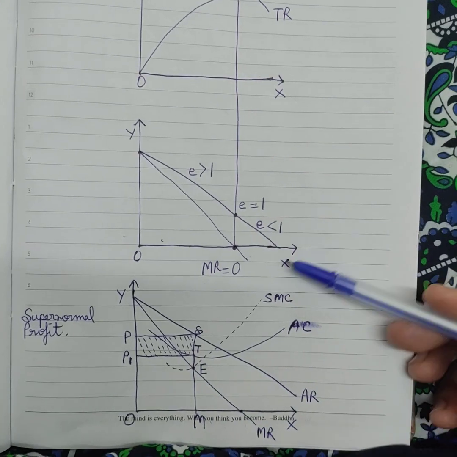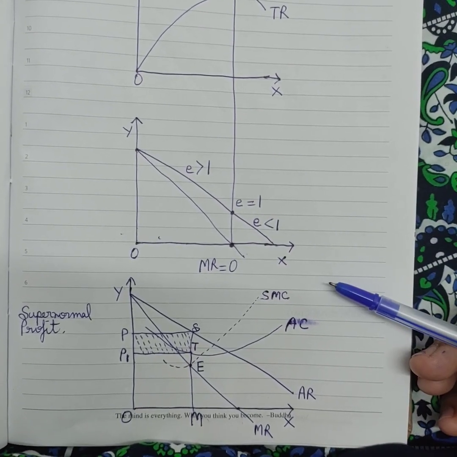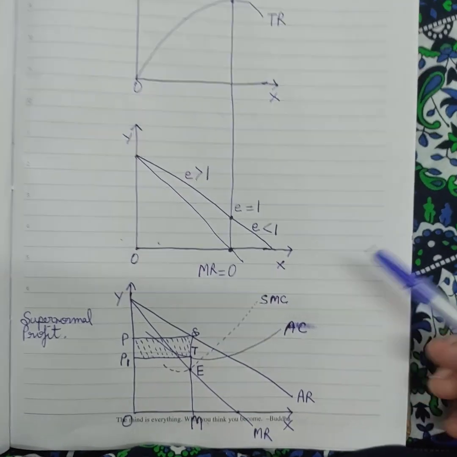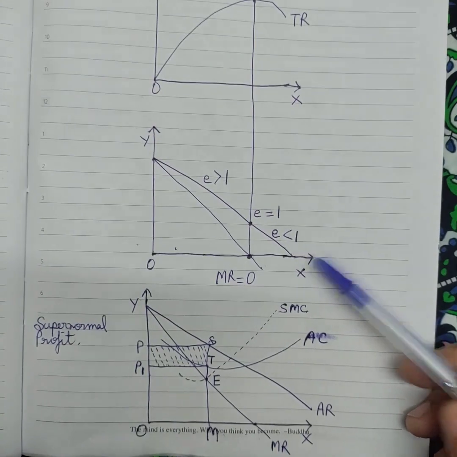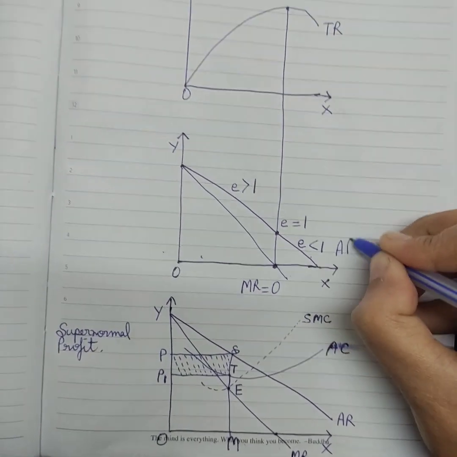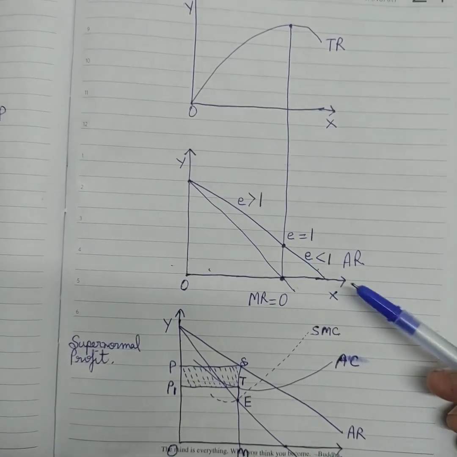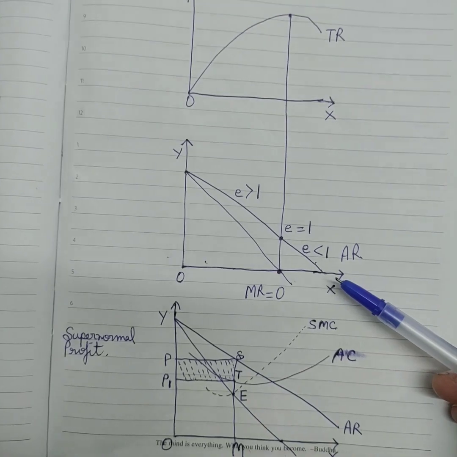So if the seller has to sell more, he will have to reduce the price of the product. So the AR curve is downward sloping. This one is the AR curve. So the AR curve is downward sloping and MR is below AR.